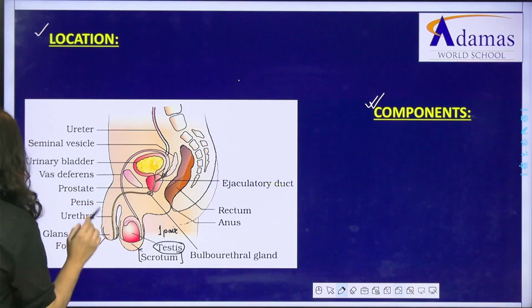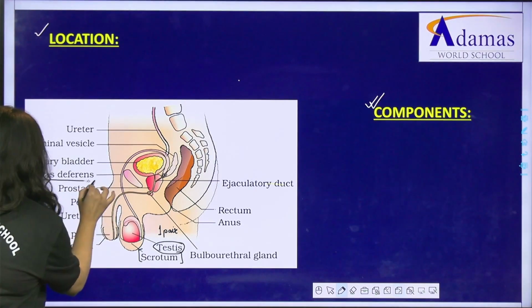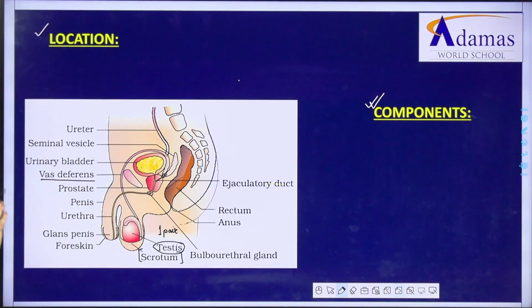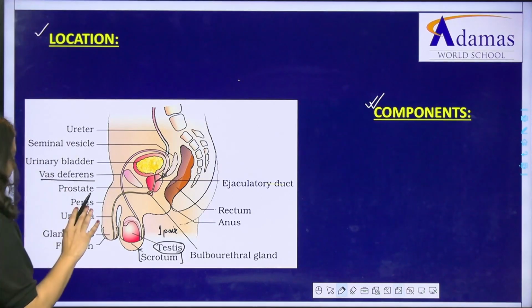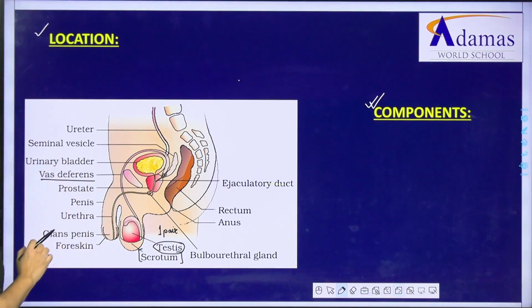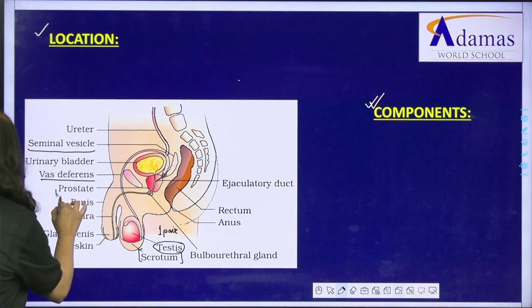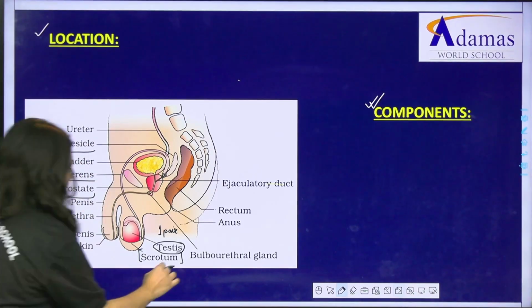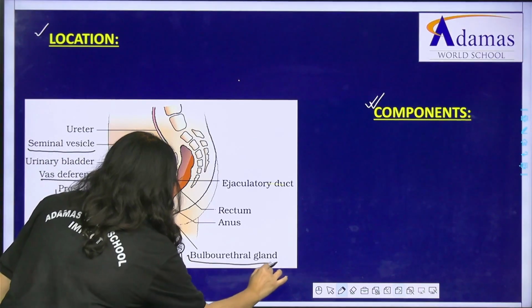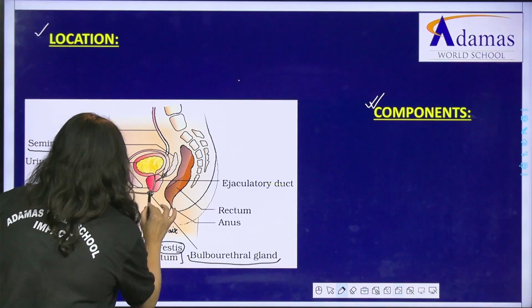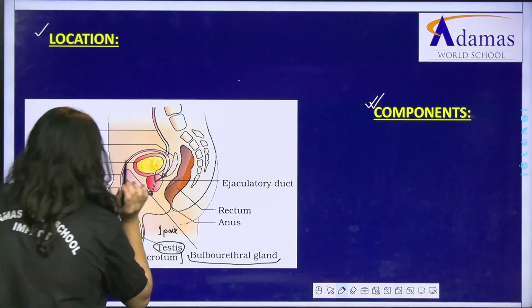Then we have the vas deferens that we have just seen is known as the sperm duct. Other than that, we have the different glands that are present. Like for instance, the seminal vesicle, the prostate gland, and the bulbourethral gland, which is a pair of glands.